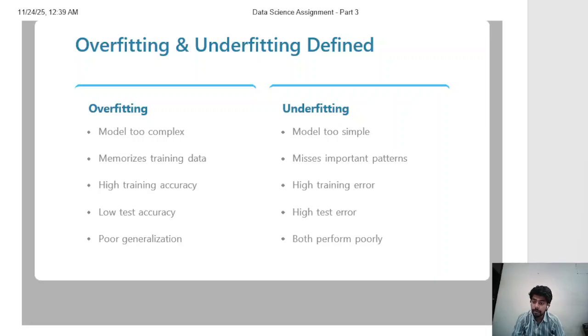Underfitting is the opposite problem. The model is too simple to capture the underlying patterns in the data. Both training and test performance are poor because the model hasn't learned the real relationships. The model makes overly simplistic assumptions and misses important patterns.